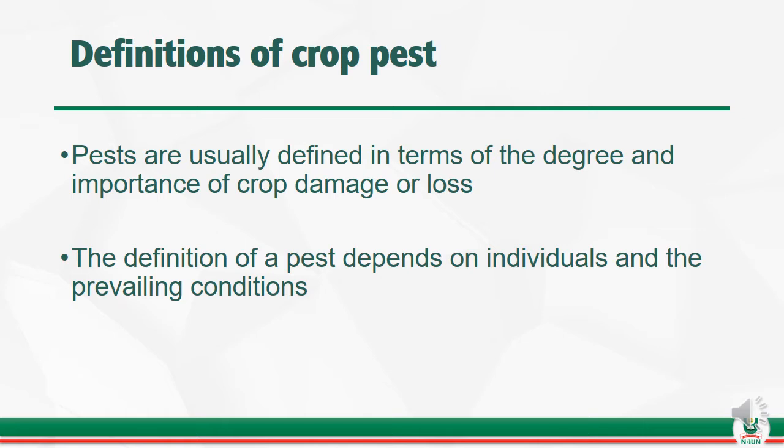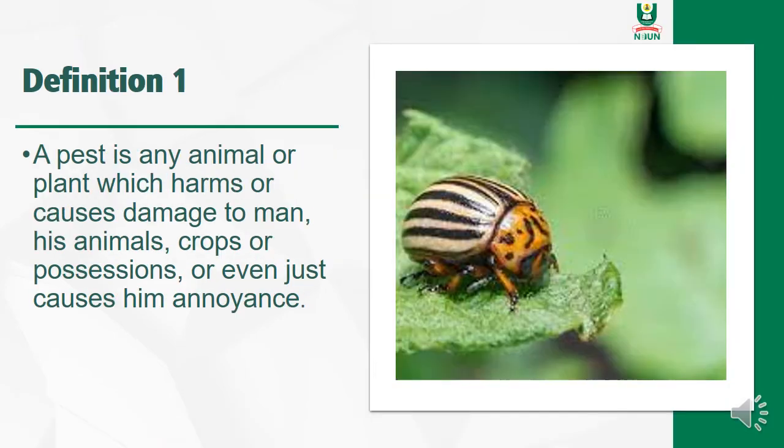Of introduction, we want to be defining pests, and the definition of crop pest is usually in terms of the degree and importance of crop damage or loss. So you define pests according to the level of crop damage or loss. And you can also define pests depending on the individuals and the prevailing conditions. So, having said this, we shall be talking about our first definition of pest.